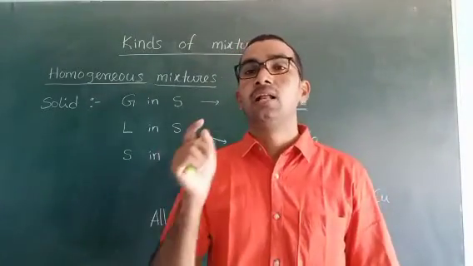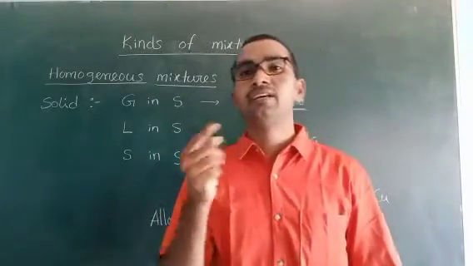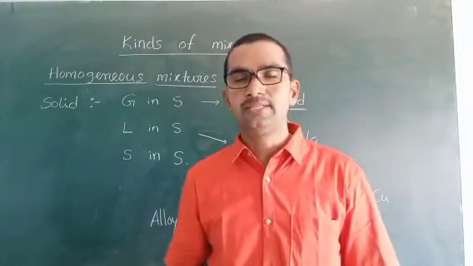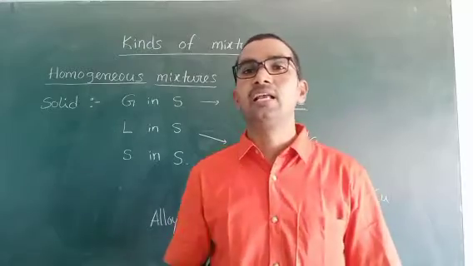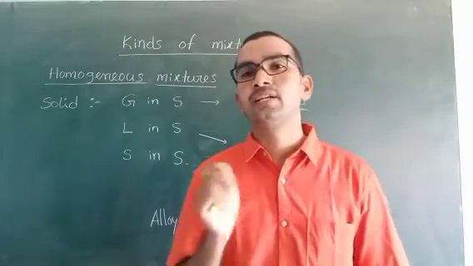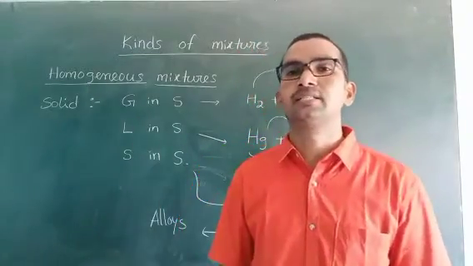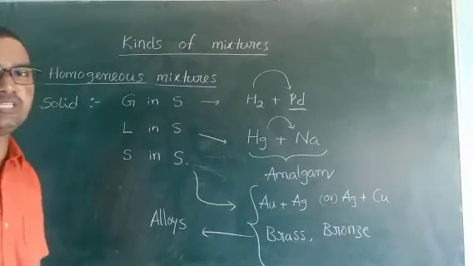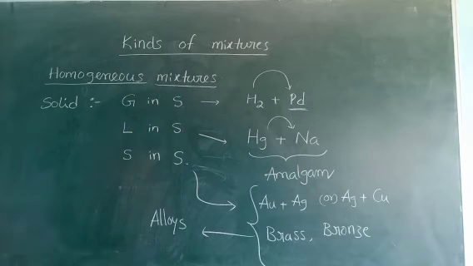In liquids: gas in liquid, liquid in liquid, solid in liquid. Third, solid: gas in solid, liquid in solid and solid in solid. So the explanation of homogeneous mixtures is completed. Next, heterogeneous mixtures. All of you write this down.